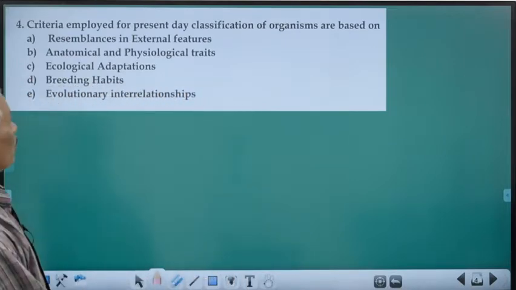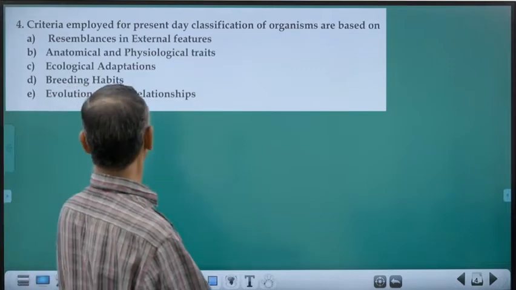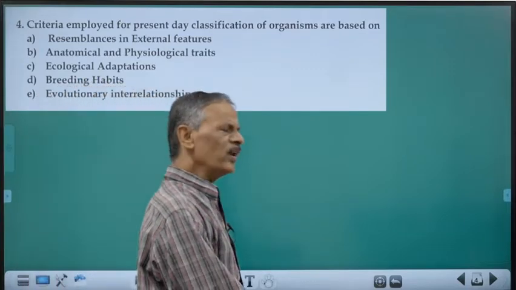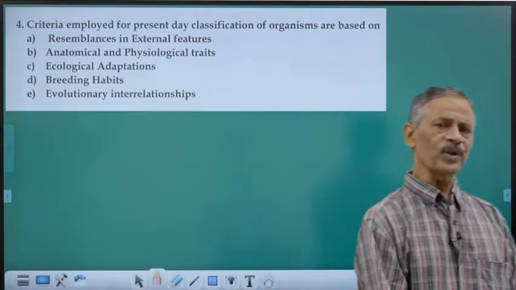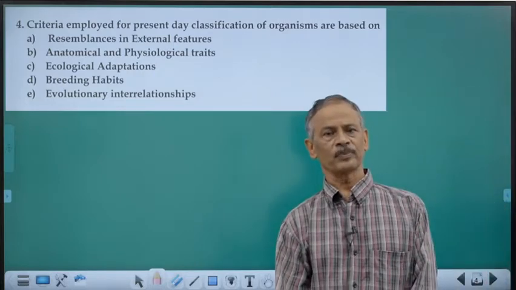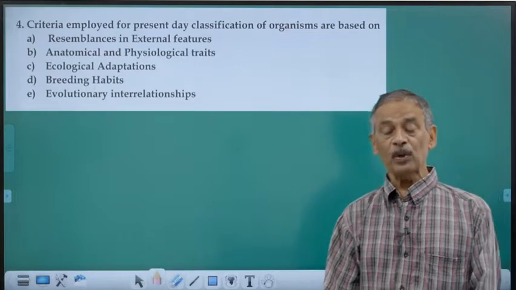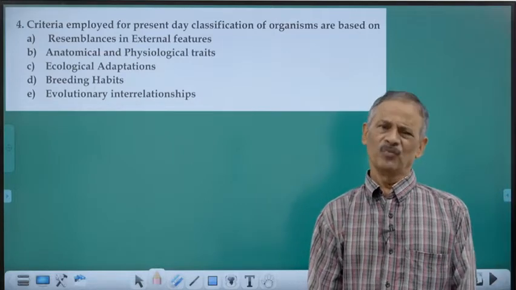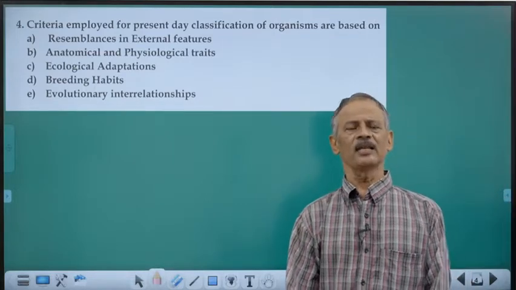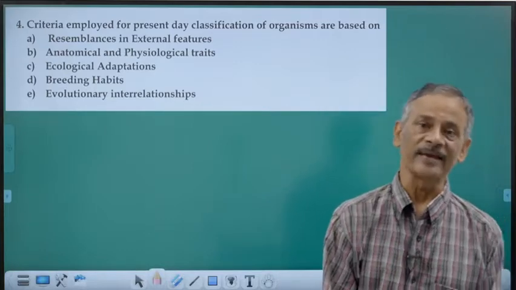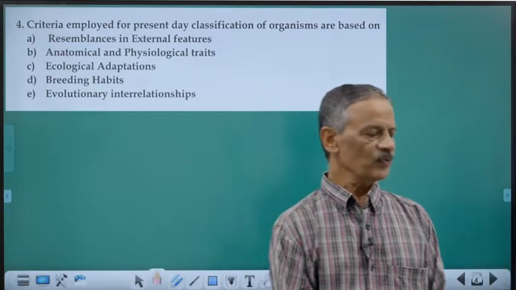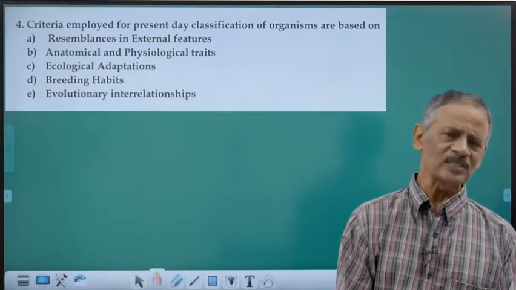Criteria employed for the present day classification of organisms are based upon. We are having a large number of different types of classifications. All earlier classifications were based upon their observable, visible, external or morphological characters. Such a classification was not that much scientific.